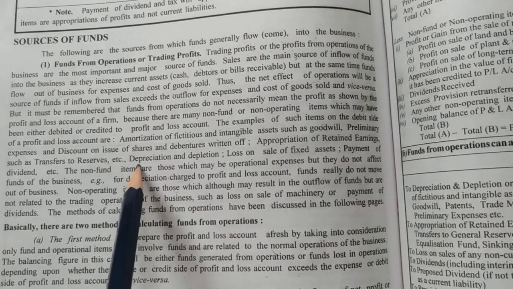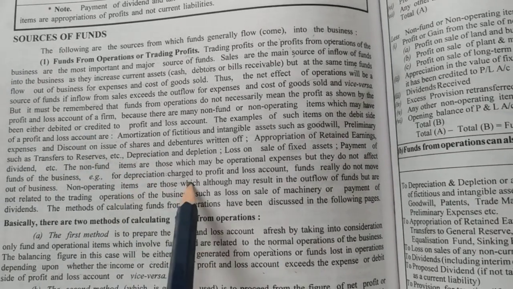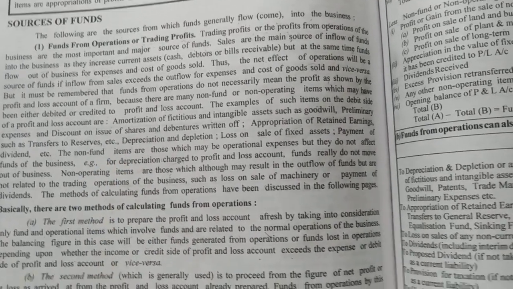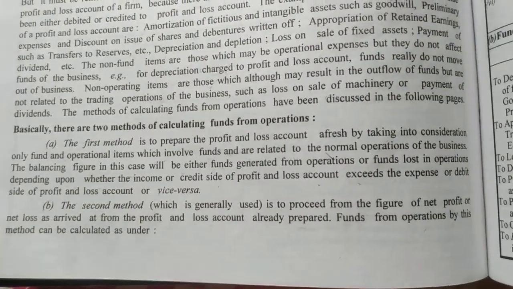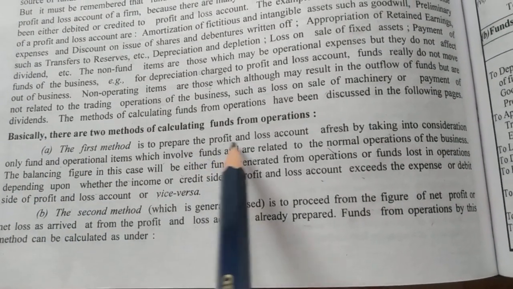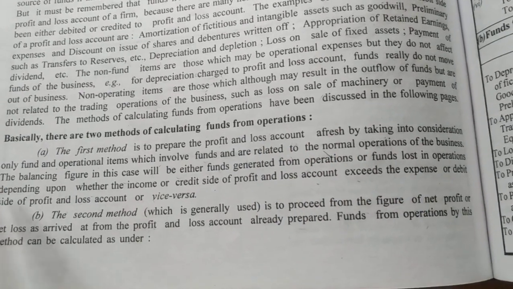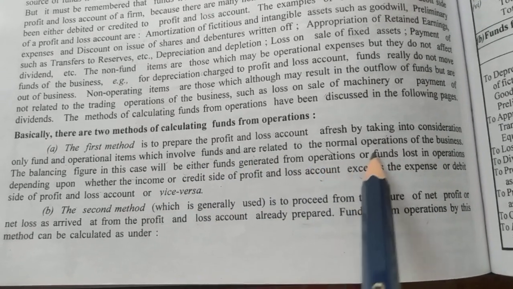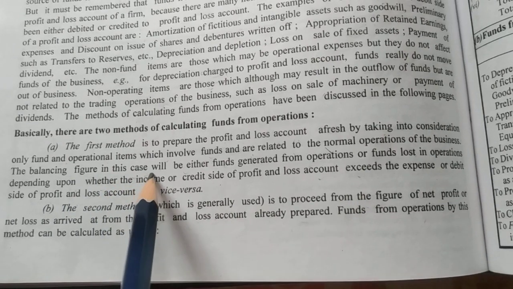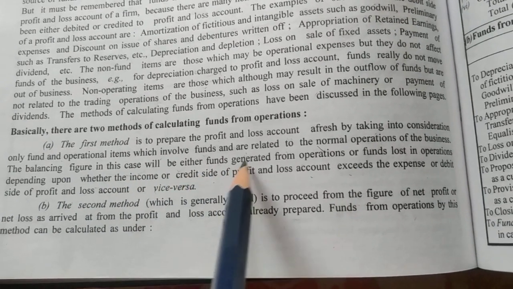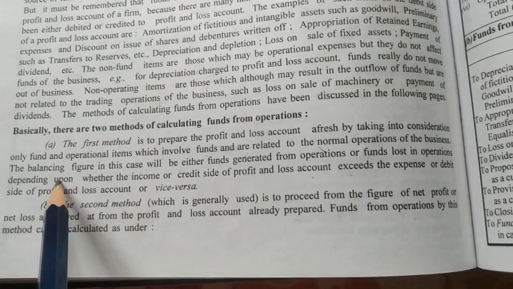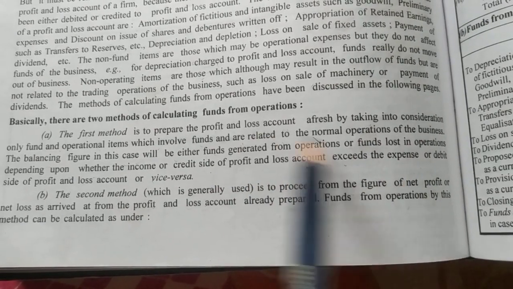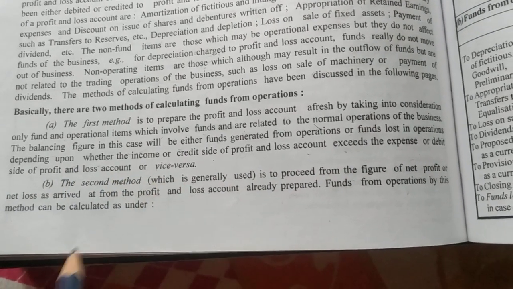Like this, they have given some of the items which are on the debit side, and they have given you some of the items which are on the credit side, and by comparing these two we will get fund from operation. So there are two methods of finding out fund from operation. The first one is profit and loss account. By taking into consideration only the items which involve fund and are related to normal operation of the business, the balancing figure will be either fund generated from operations or fund lost in operation, depending upon whether the income or credit side of profit and loss account exceeds the expenses or debit side of profit and loss account, or vice versa.